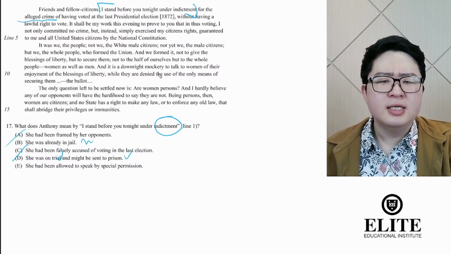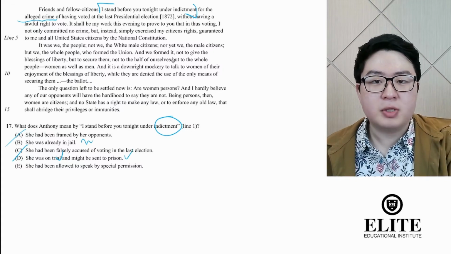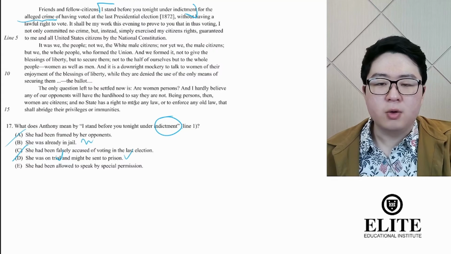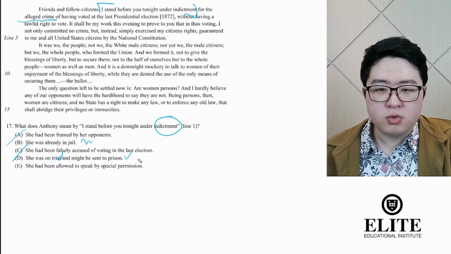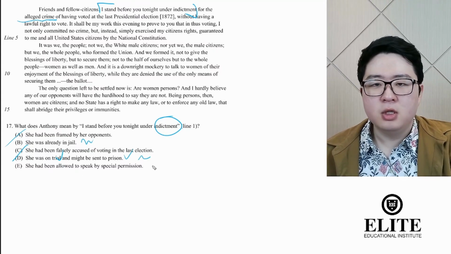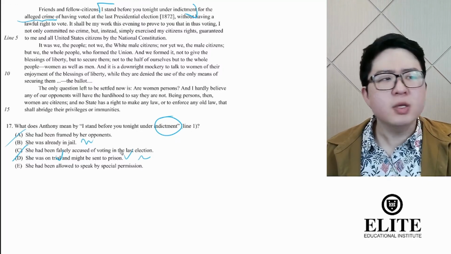They're trying to determine whether she's guilty or innocent, right? She's on trial for a crime. And of course, what happens in a court? Well, they decide whether you go to jail or not, whether you're guilty or innocent, right? So that seems like it makes the most sense. So we'll leave a squiggly next to it too. And then E. She had been allowed to speak by special permission. Well, no, right? There's nothing in the passage that indicates, oh, she normally couldn't have done this.